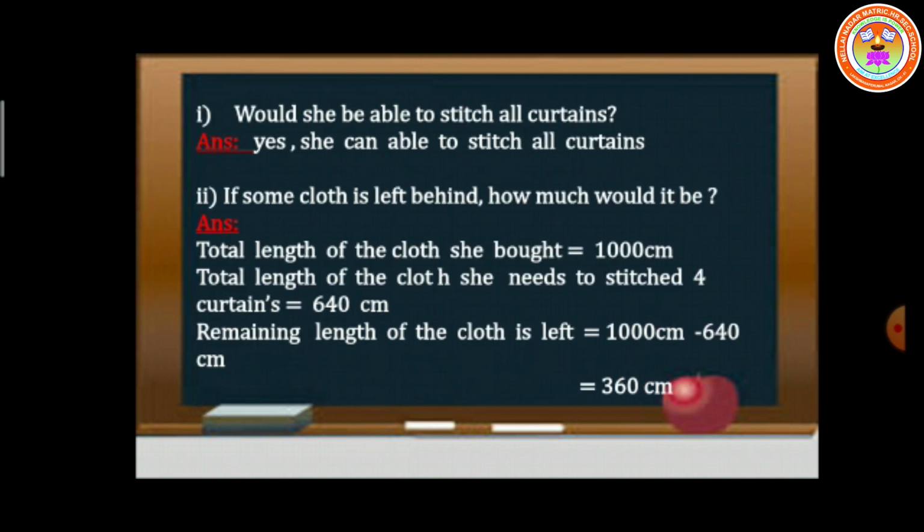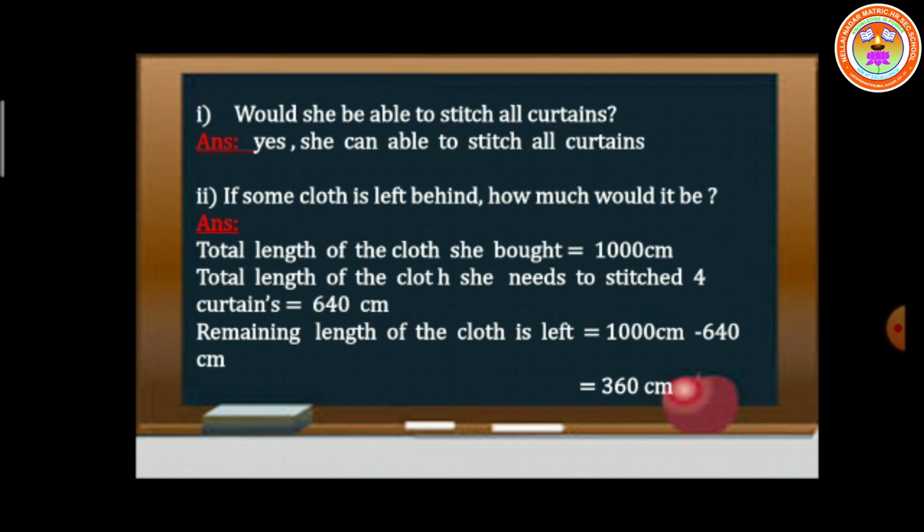Now the question is, would she be able to stitch all the curtains? Yes, because she bought 1000 centimeter of cloth. Out of that, only 640 centimeter she has used to stitch the curtains. So she is able to stitch all the curtains. So the answer is yes.